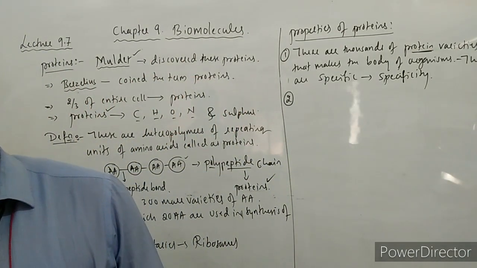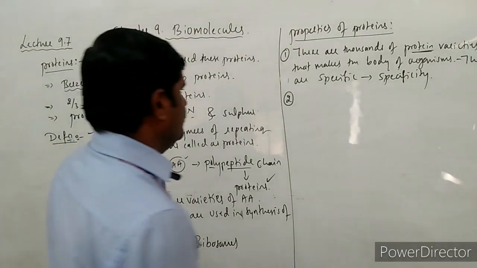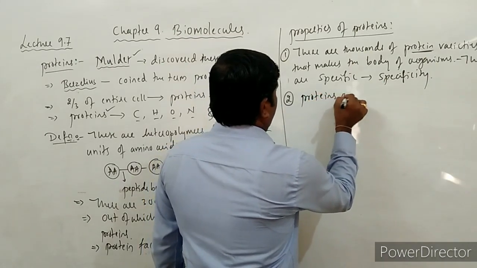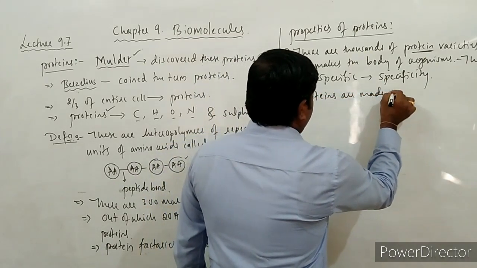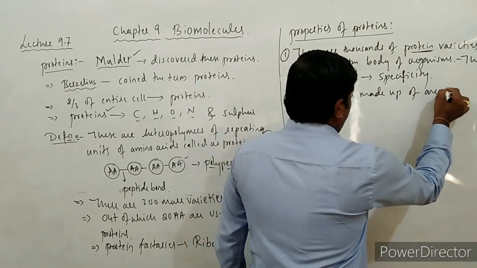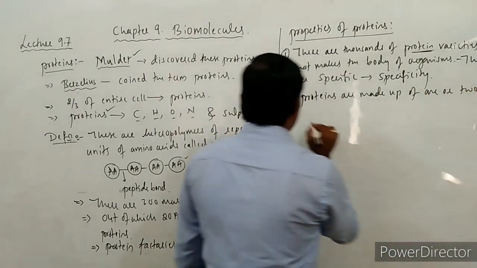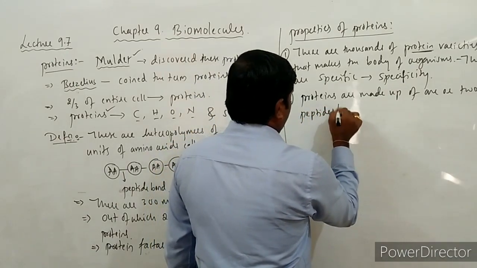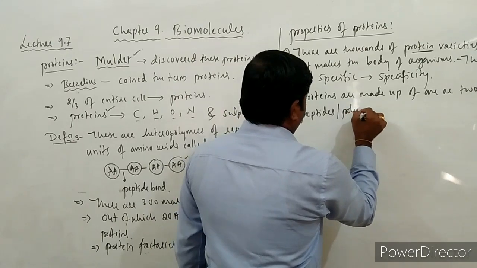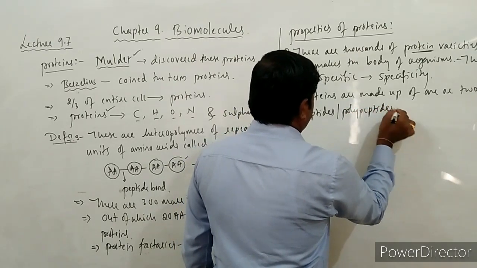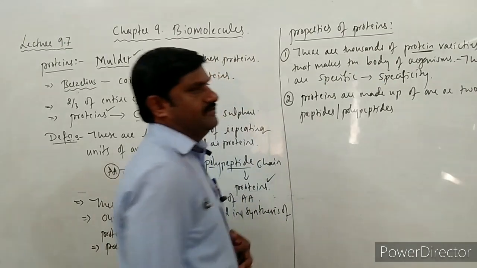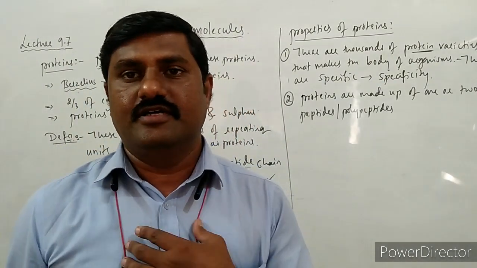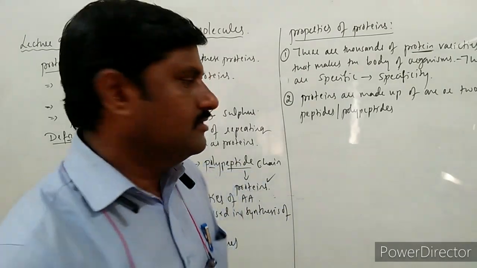So these are made up of one or two polypeptides. What are these proteins made up of? Proteins are made up of one or two peptides, or polypeptides. Such a chain of amino acids together forms these proteins.